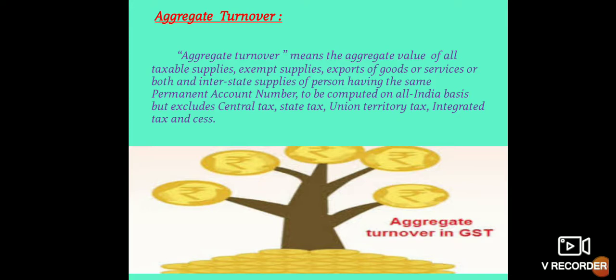Total value of taxable supplies means supplies which are taxable under GST, and exempt supplies means those which have 0% tax and are exempted under GST rules, and export of goods and services of a person having the same PAN will be computed on all India basis. So aggregate turnover includes the value of those supplies, and at the same time it excludes central tax, state tax, etc.